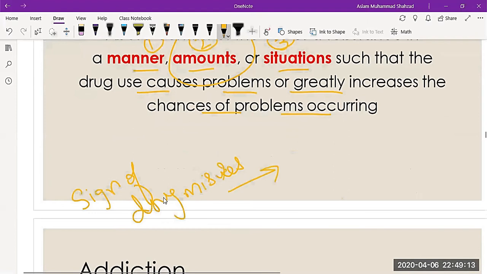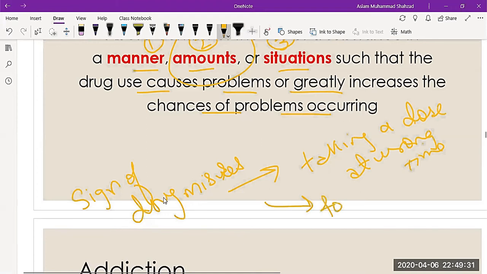Number one, taking a dose at the wrong time. Or forgetting the dose. Or using without prescription.